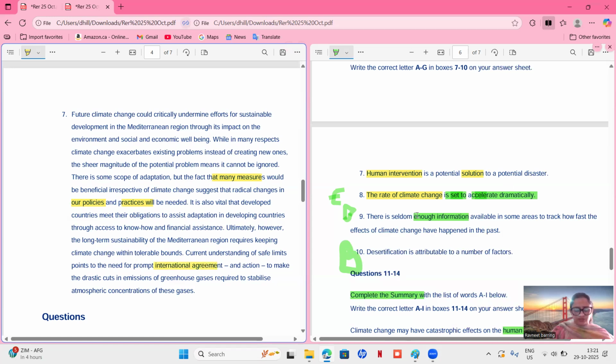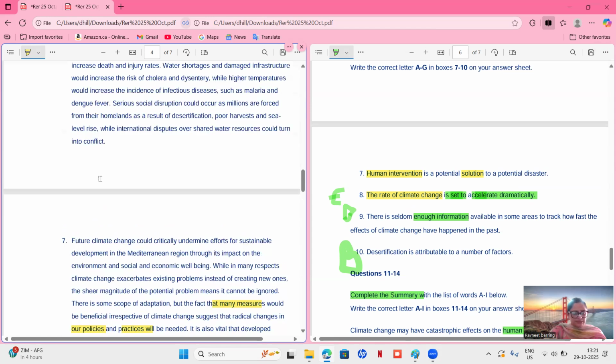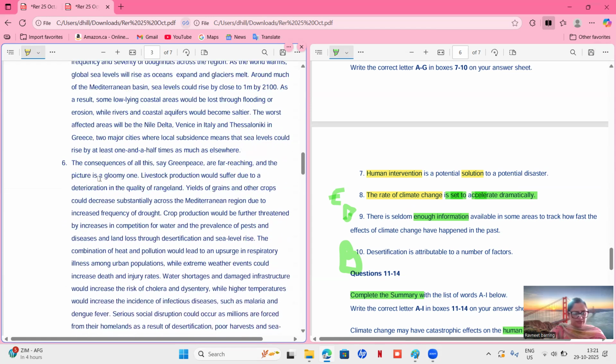That means there is a solution. Make the drastic cut in emitting greenhouse gases required to stabilize atmospheric concentration of gases. Yes, they're talking about a solution to this potential disaster, and human intervention means there are international agreements between countries, policies and practices. So the answer is probably B, but let's see if there is something in C,